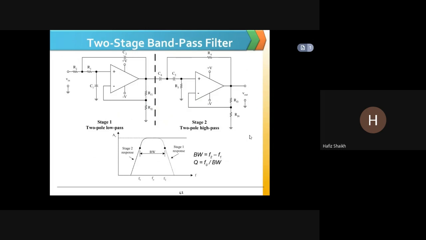So what you observe, there are two stages. In stage one you observe a two pole low pass filter, and in stage two, it is again a two pole high pass filter.